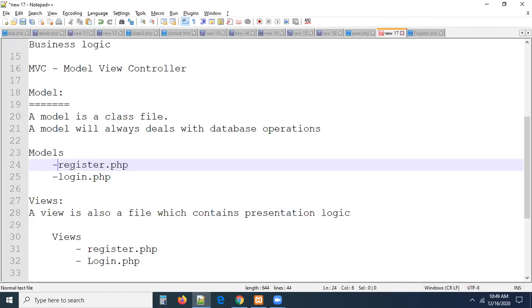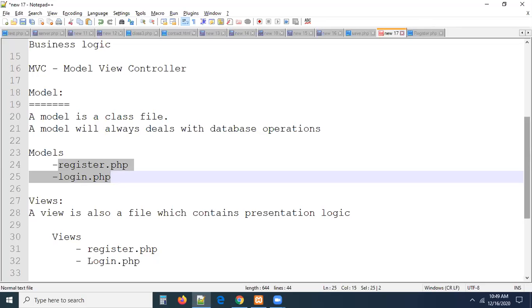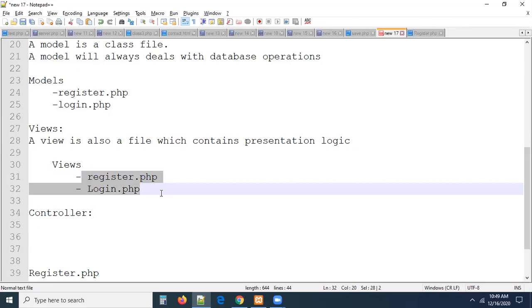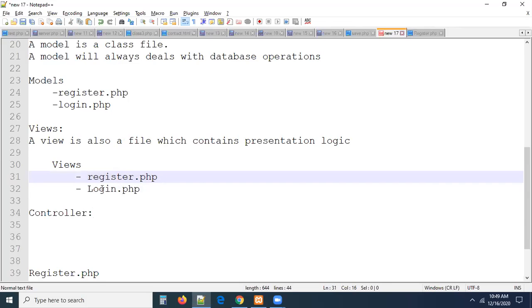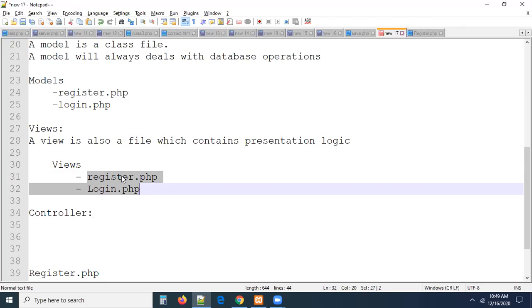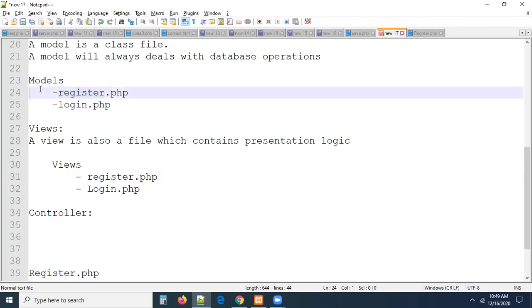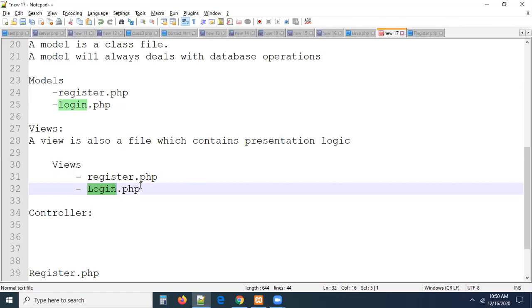But these two files are handling the database operations. And these two files are handling the presentation logic. It's all about the HTML. So we have to display the registration form. We have to display the login form, right? These files will do the job. Whatever data we enter in the registration form, we have to save into the DB, and that data will be saved by this register.php. In the login form you enter your username and password. This username and password should be verified against the database. This file will handle this logic, guys.